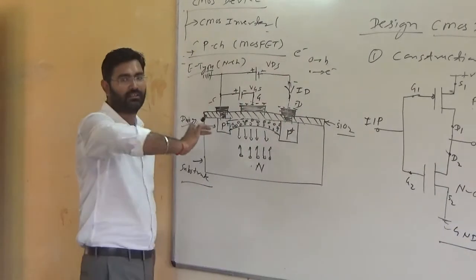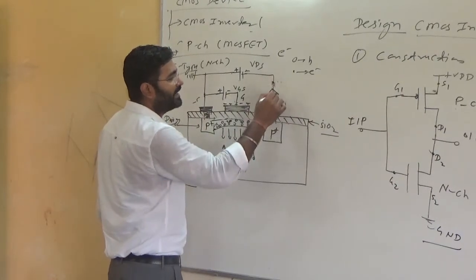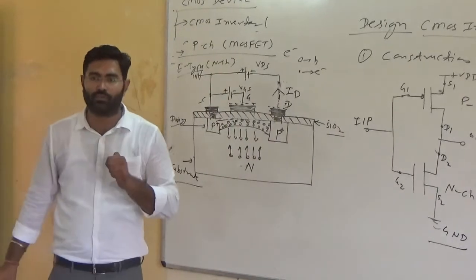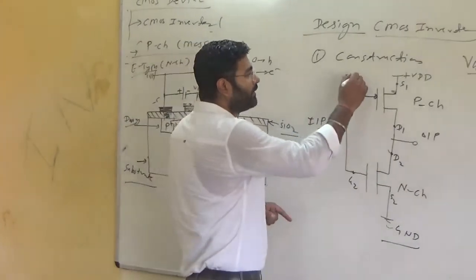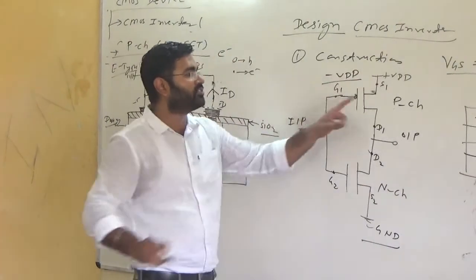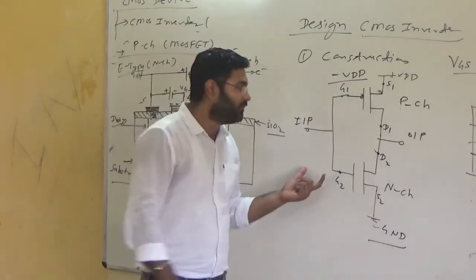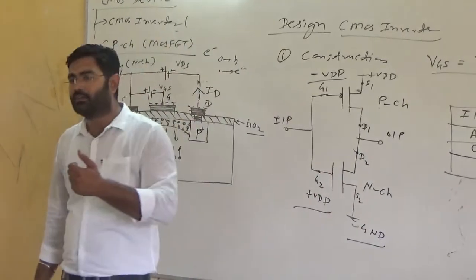In such a condition the current will flow in the opposite direction compared with the N channel, and the drain current will start to flow. So in the previous section I told you, when we give a minus VDD supply here, the P channel will be in the on condition, and when we give a plus VDD supply, the N channel will be in the on condition.